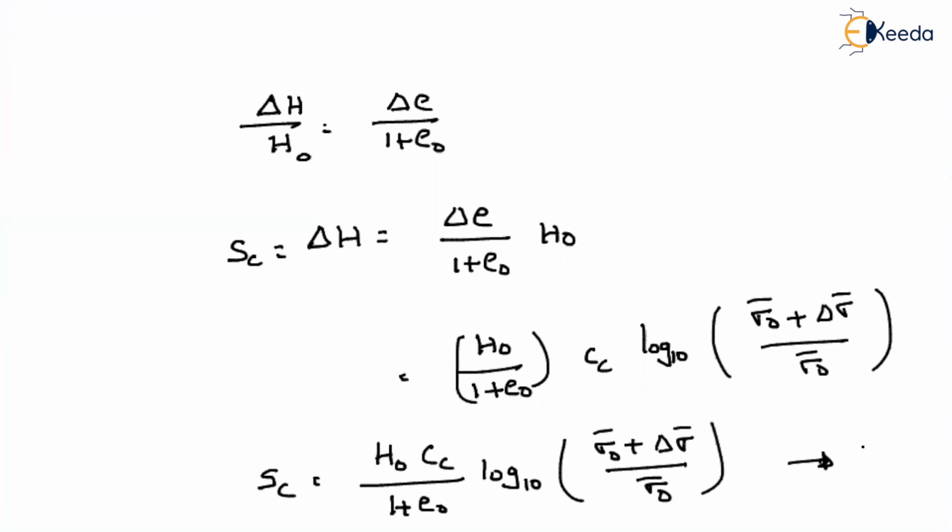That means if you know the applied effective stress, then based on that we can find out the consolidation settlement. Now again, let us say some of the different cases. If our soil is over consolidated, that means if you are taking over consolidated clay, then how to find the consolidation settlement? If you are finding it for over consolidated clay, again the soil is undergoing compression. That's why here we have to use the term recompression index.